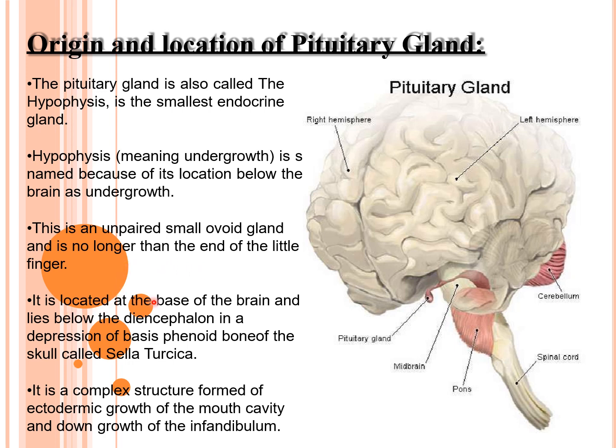It is located at the base of the brain and lies below the diencephalon in a depression of the basisphenoid bone of the skull called the sella turcica. This we have already discussed. It is a complex structure formed by ectodermal growth of the mouth cavity and downgrowth of the infundibulum.